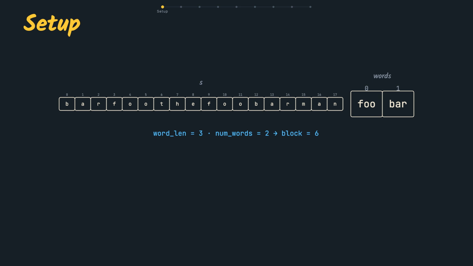Each word is length 3, 2 words, so a valid block is 6 characters, 2 3-letter pieces. Index 0, barfoo, is valid, so is index 9, foobar. We return the starts, 0 and 9, never the text.